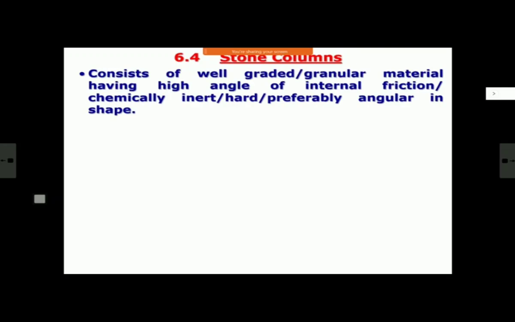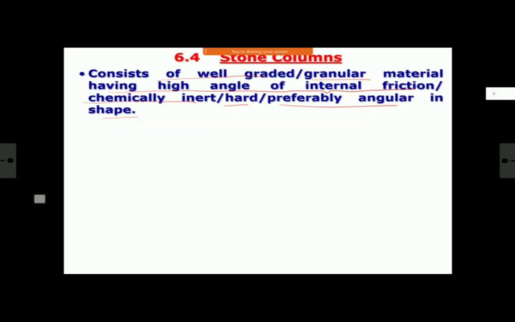So come to stone columns. Now, stone column again, you make a bore in the ground, and previously we were putting sand. Here rather than putting sand, you put stone. So you make it out of well-graded granular material, and the property of that material should be that it must have a high angle of internal friction, it must be chemically inert, it must be hard, and it must be preferably angular in shape. So your stone, like stone ballast, fits that requirement.